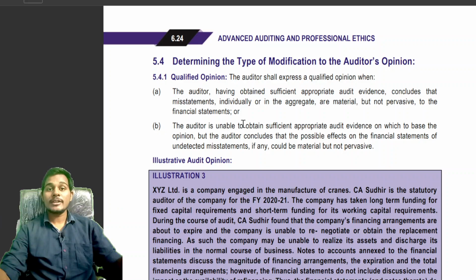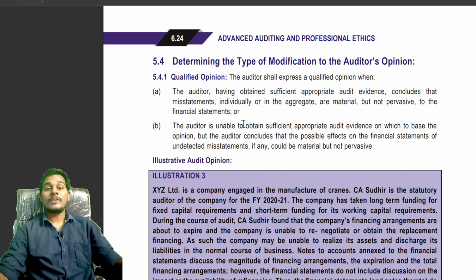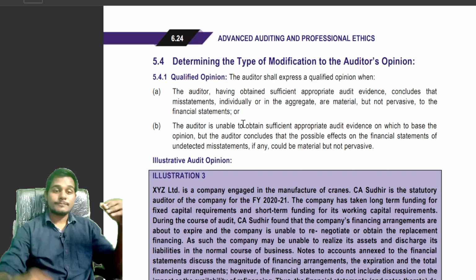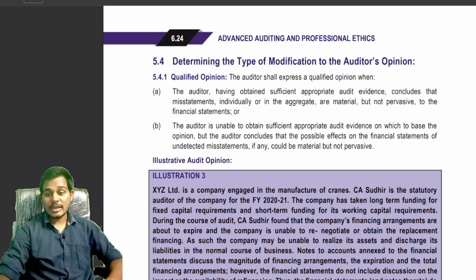Then the auditor will give qualified opinion. Okay students, let's see the illustration.